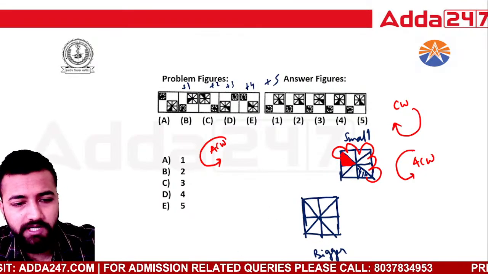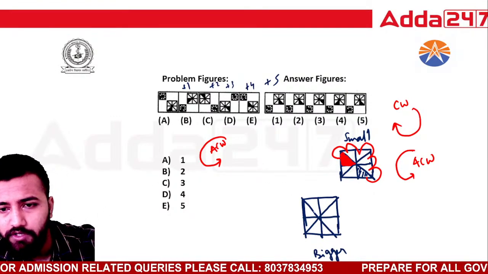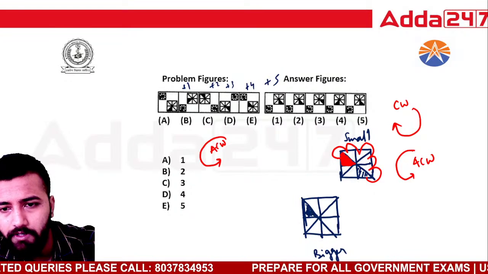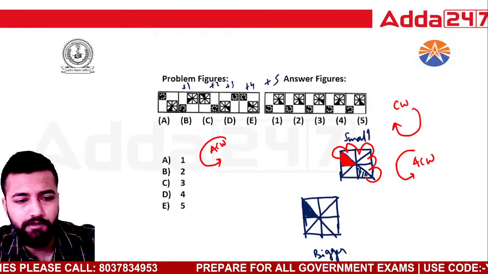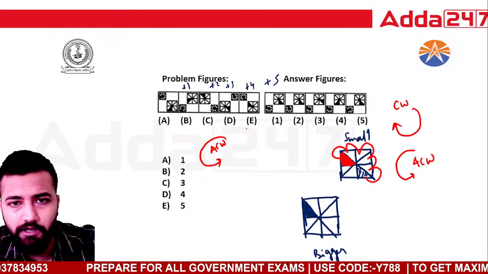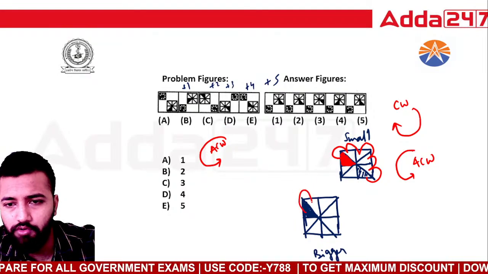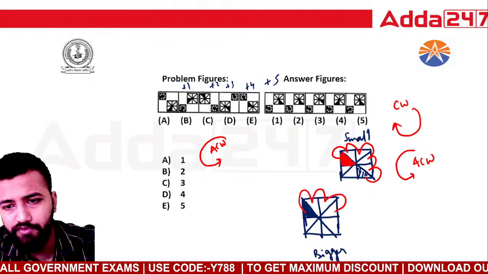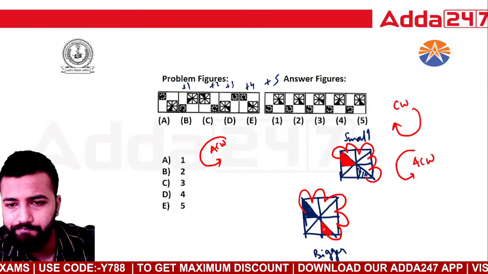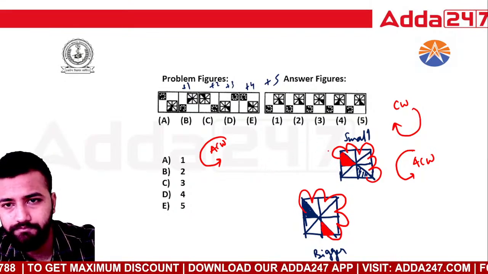And for the bigger one, let's see for the bigger one quickly. Where is it hatched? So it is hatched out here, right? So this will move in clockwise direction, right? Clockwise direction. How many steps? 5 steps. So 1, 2, 3, 4 and 5. This will be colored, right? So now let's see where we can find this particular option.